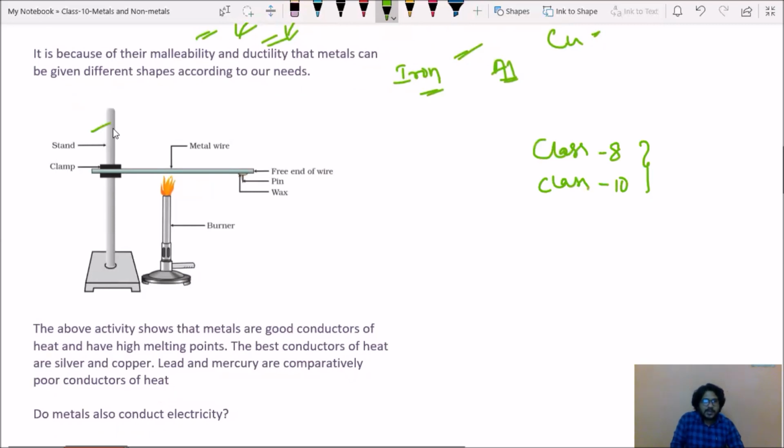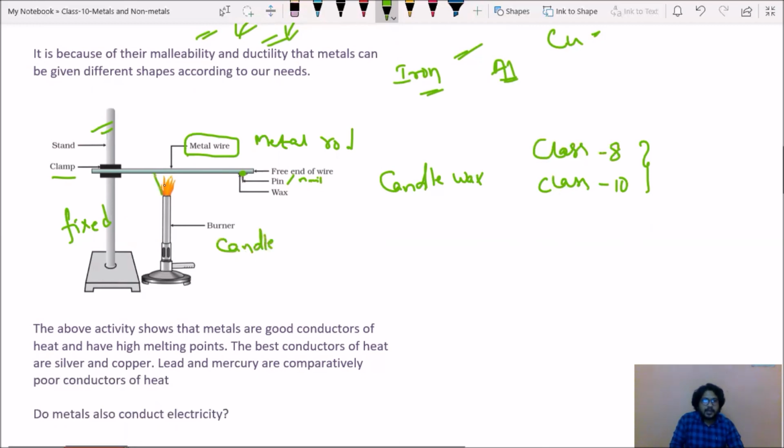So this is a stand which is fixed. There is one clamp. To the clamp, they have attached one metal wire, or you can attach one metal rod also. Now take candle wax. Try to add 1 or 2 drops of candle wax here and arrange one pin or iron nail, and arrange one burner, or you can arrange one candle,